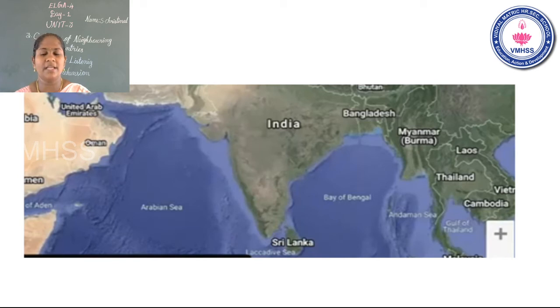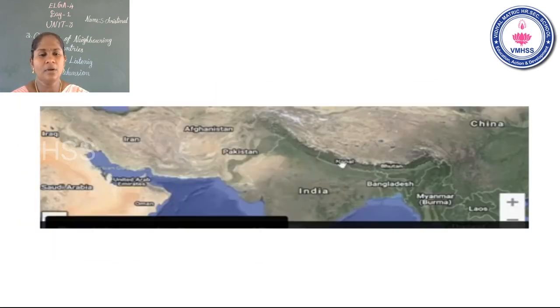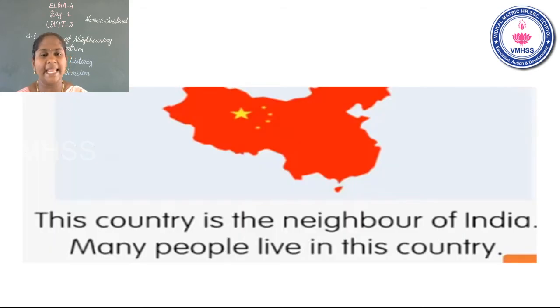Under the map of India is Sri Lanka. Next, what are the neighboring countries? See in this slide. Yeah, very good. Children, listen. Nepal, Bhutan, China, Myanmar, Bangladesh. These are called neighboring countries.